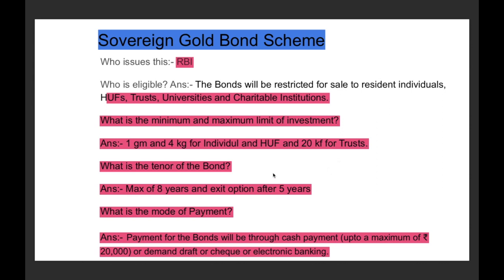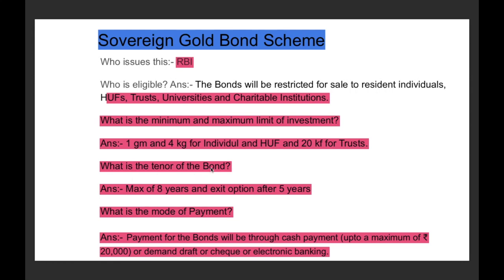Understood? Now, what is the maximum and minimum limit of investment? The minimum and maximum limit of investment is 1 gram and 4 kg for an individual and a Hindu undivided family. However, for a trust and a charitable institution, the maximum limit is 20 kg. Understood?